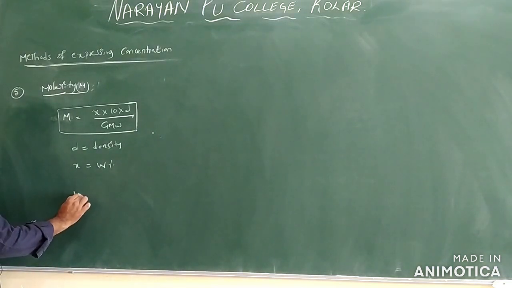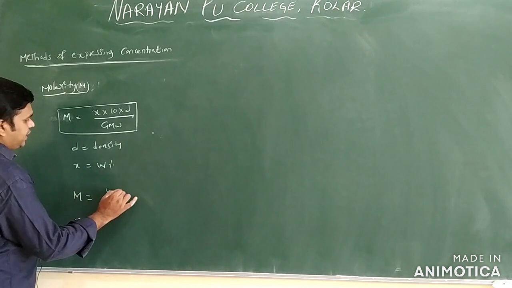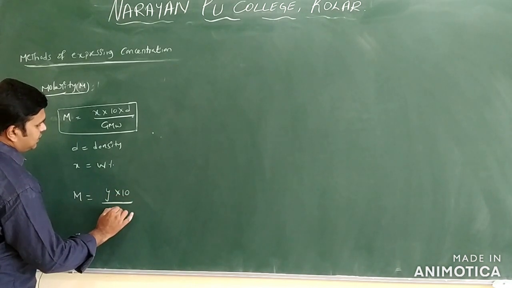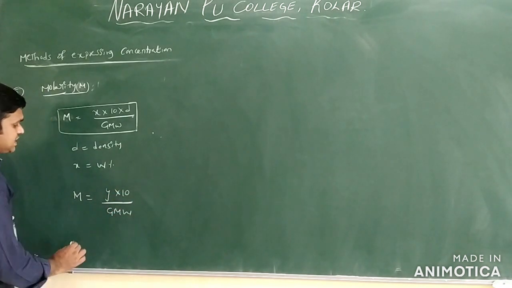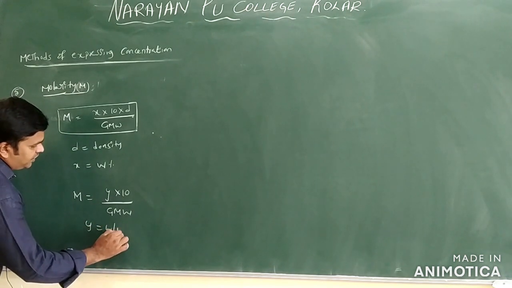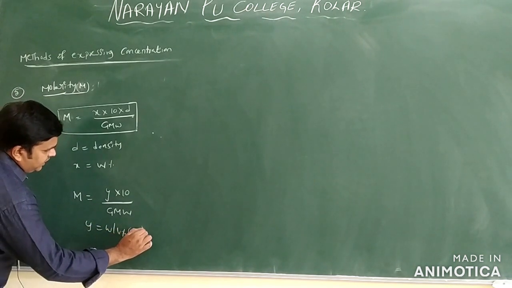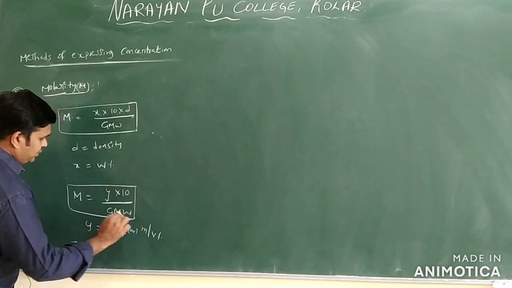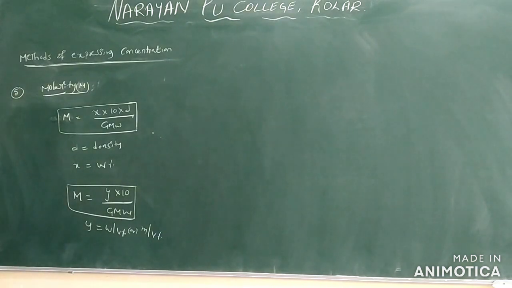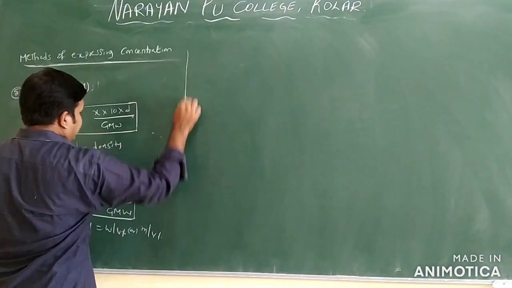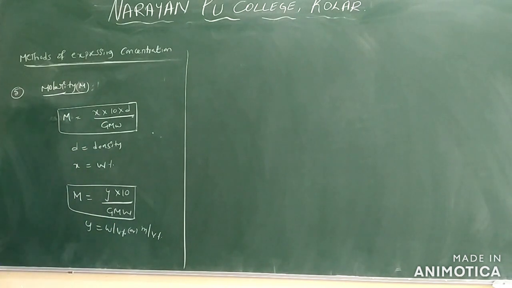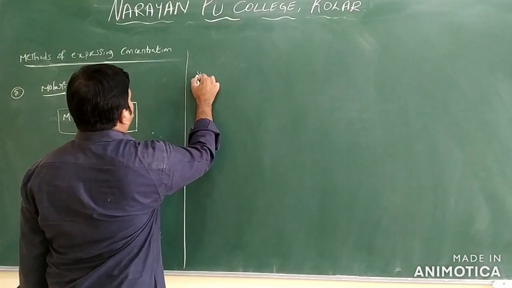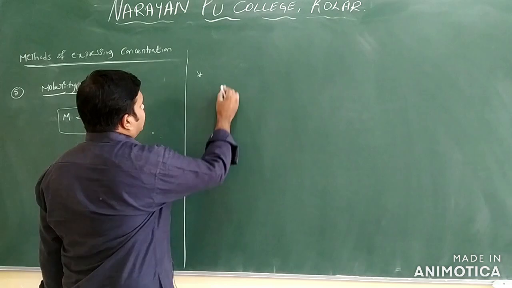Clear? One more formula: molarity M is equal to Y into 10 by gram molecular weight. Here Y is the weight by volume percent, or you can take it as mass by volume percent. If they give the weight by volume percentage, we have to use this formula to find the molarity of the solutions. Clear? And one more formula we have: molarity of mixtures.